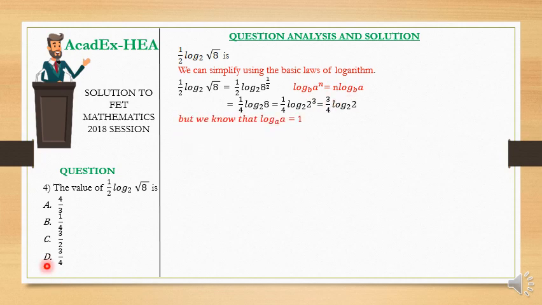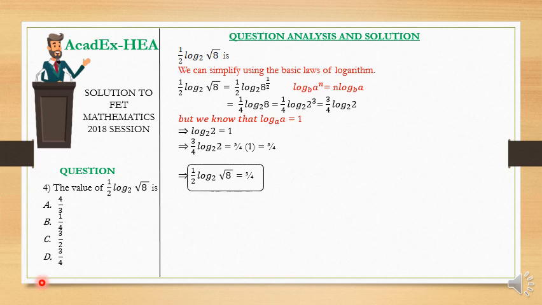And still, by another fundamental law of logarithm, we know that log to the base a of a is equal to 1. This means that log 2 base 2 will also be equal to 1, and we're going to have that 3/4 log 2 base 2 is equal to 3/4 times 1, which is simply equal to 3/4. Therefore, we have that half log to the base 2 of the square root of 8 is equal to 3/4.